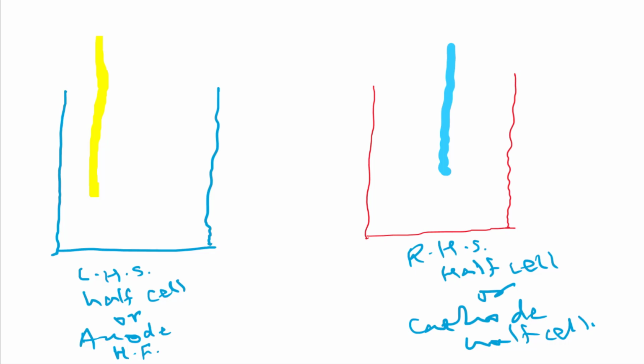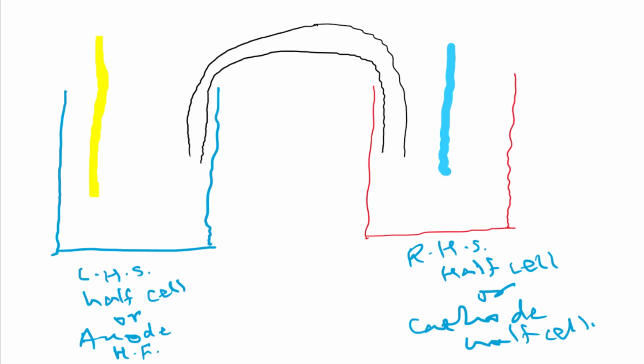Now these half cells are connected by an inverted U-shaped tube, and that tube is known as the salt bridge. We draw it in this way, like these are connected by this tube. This is the inverted U-shaped tube, and the name of this tube is the salt bridge.